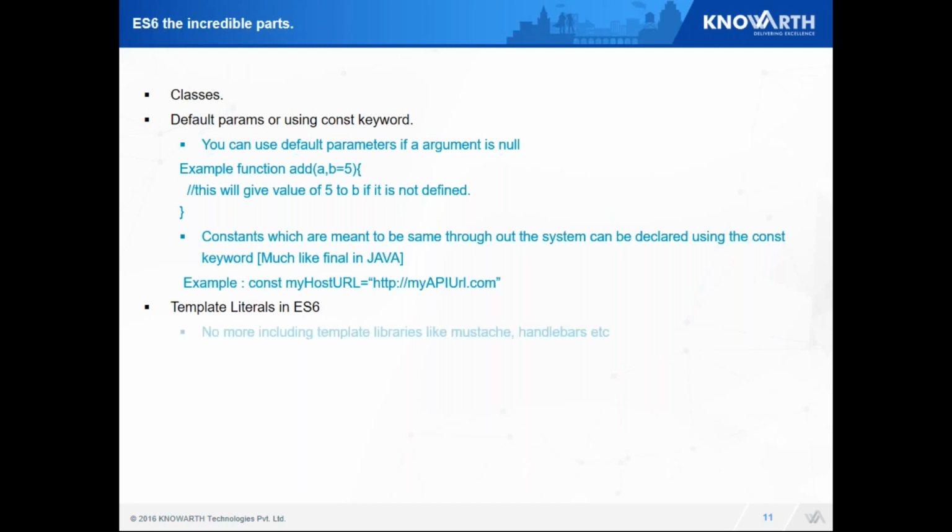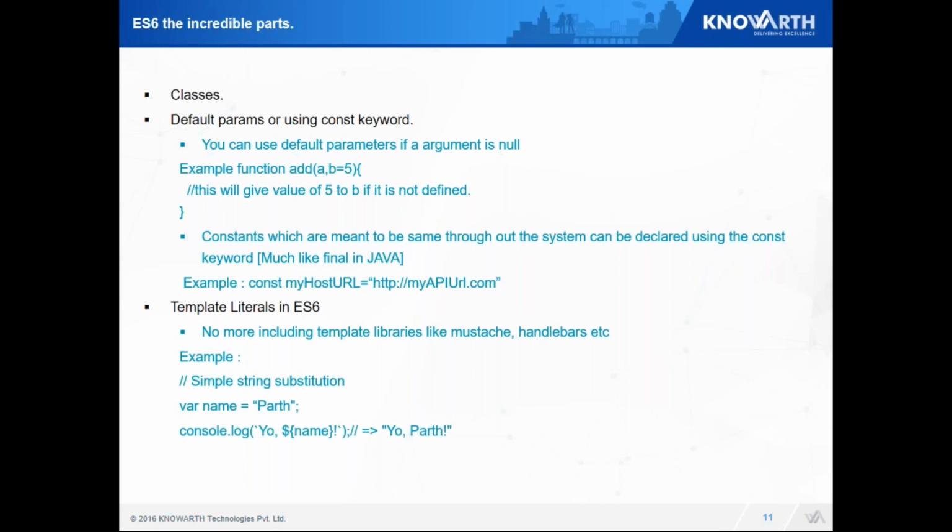Template literals in ES6. Template literals are nothing but literals which are used for strings. To use template literals in ES5, we would have to include an external library, say Handlebars or Mustache. So ES6 has introduced its own feature as template literals. In ES6, for using template literals, say var name = path. If you want to access that variable in the console, you can put it in backticks with a dollar sign, curly braces and the variable name inside it. So it will print your path.